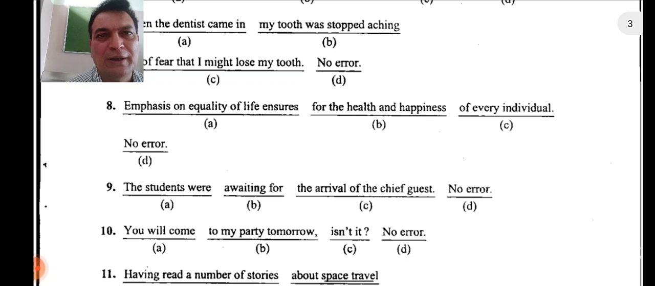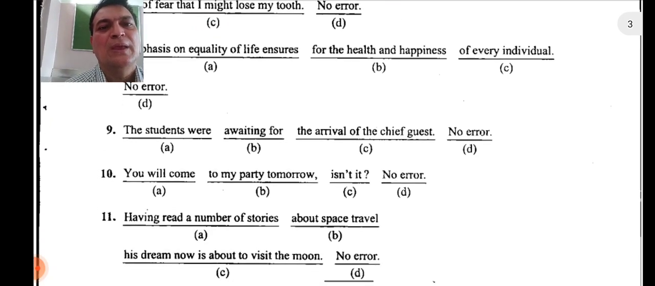I hope it's clear to you. Will, it's a positive, so make it a negative. And what is the negative form of will? Will not, but you have to use short form. So what will be the short form of that? Yes, it will be won't. So won't you? I hope it's clear to you. Let's go to the question number 11.